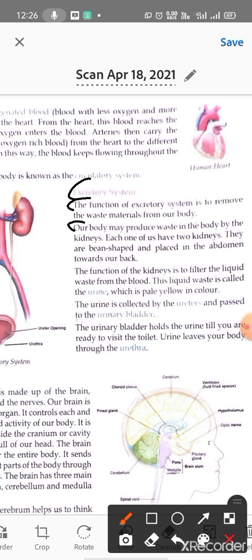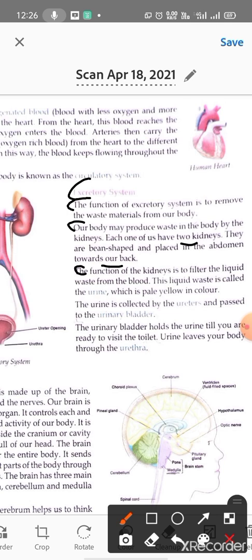Our body may produce waste in the body by the kidneys. Each one of us has 2 kidneys. They are being shaped and placed in the abdomen towards our back. Okay, so each one of us how many kidneys? 2 kidneys. ये हमारे back में abdomen में placed रहती हैं and हमारे पास कितनी kidneys होती हैं? 2 kidney.